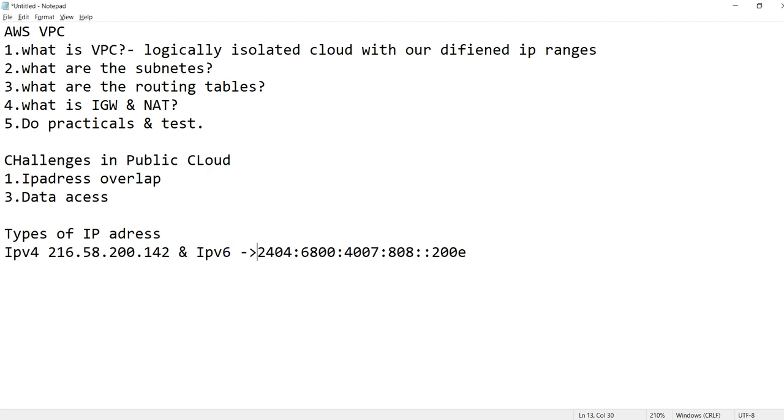Earlier we had IPv4 only, now they have introduced IPv6 also. If you are using Reliance Jio, it does not have any IPv4, it is directly working on IPv6 only. Basically at the starting stage of the internet, it was introduced only for the US Defense Academy for their internal communication.